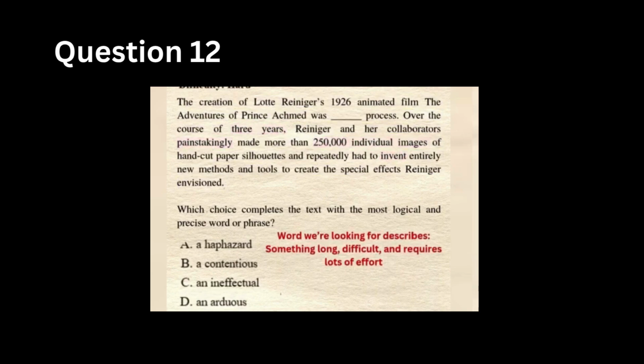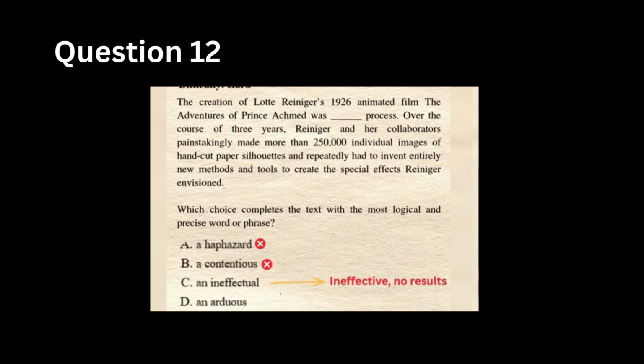So let's test the answer choices. A, haphazard means random or disorganized. That doesn't match something described as careful and painstaking. B, contentious means involving conflict or disagreement. There's no mention of arguments or disputes. C, ineffectual means ineffective or not producing results. But the film was successfully created, so this doesn't fit. And D, arduous means difficult and requiring a lot of effort. This matches perfectly with all the details that were given to us. So the correct answer is option D.